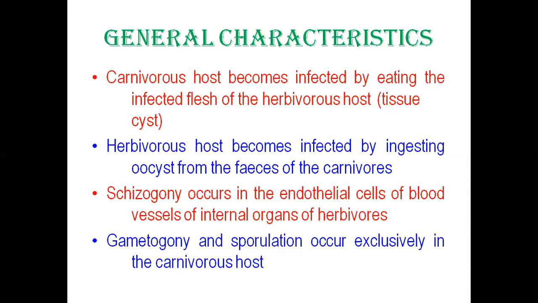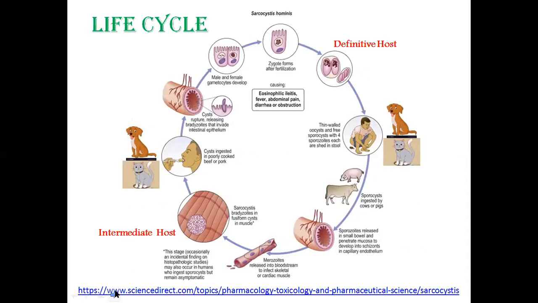Unlike Eimeria or Toxoplasma, where the definitive host voids the unsporulated oocyst, and then in the environment there is sporulation. There are two parasites where there is sporulation in the intestinal lumen. One is Cryptosporidium, another one is Sarcocystis. Okay, so this is the life cycle. We will start from here. Man, dog, or cat are the definitive hosts, from where they pass out the sporulated oocyst.